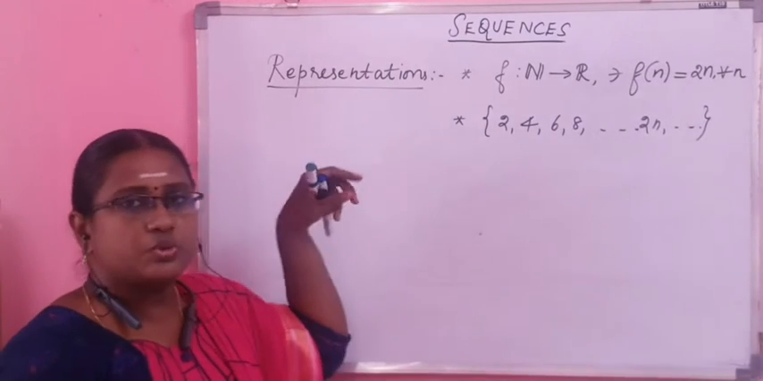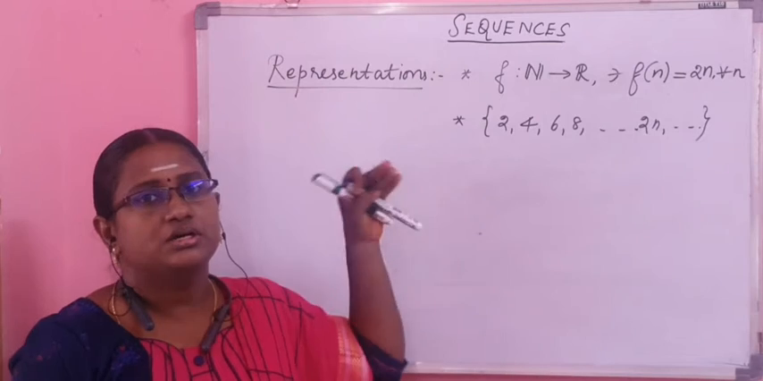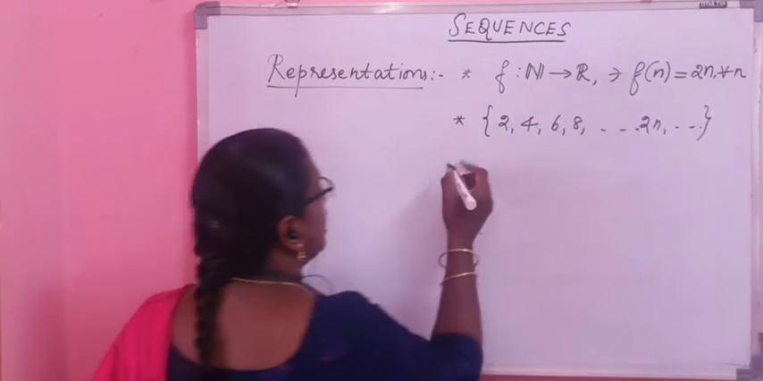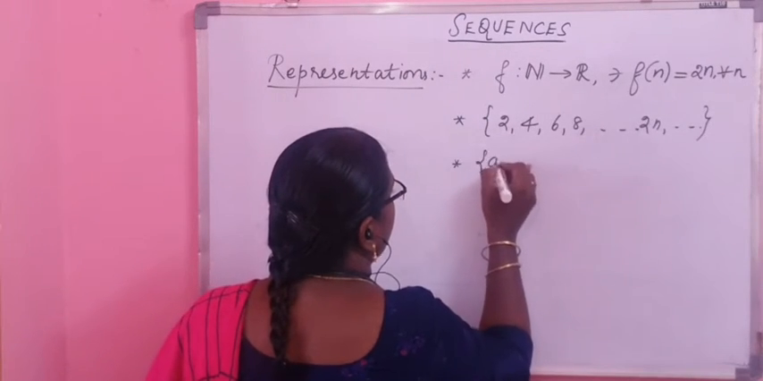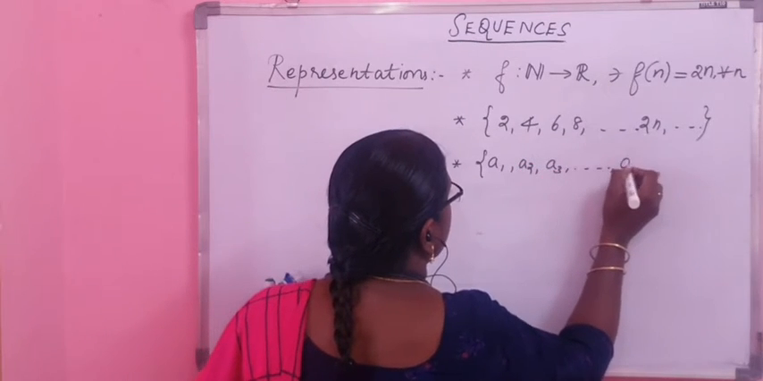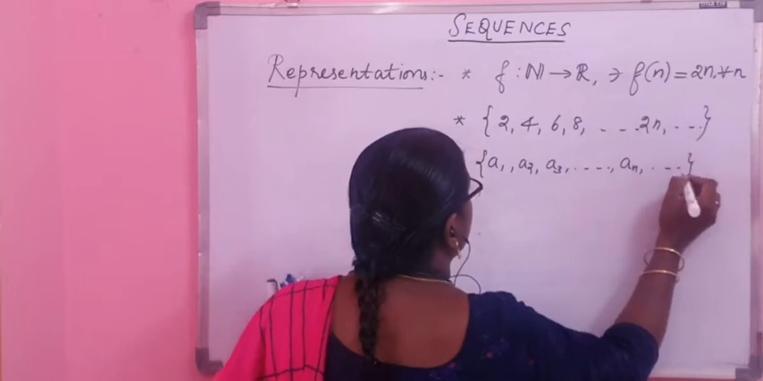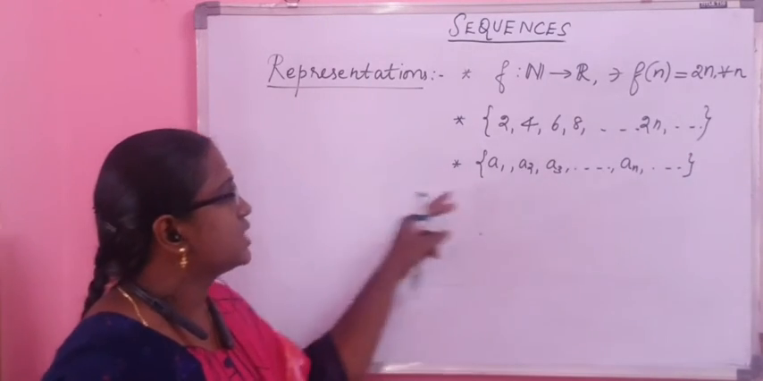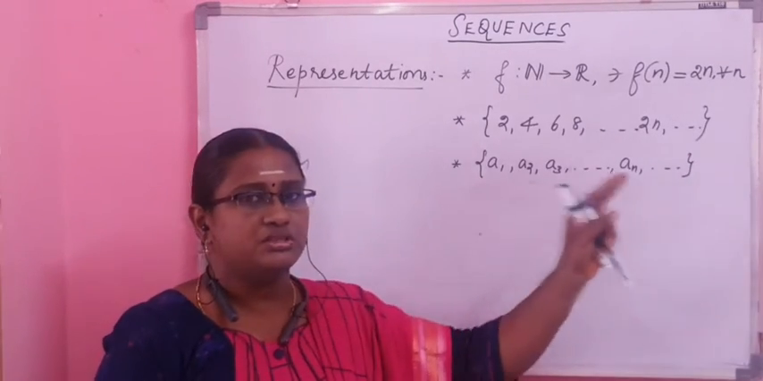The next way is to typically list the elements of the sequence. In general we write A1, A2, up to AN. Suppose you are not talking about a specific sequence, but we need to study the property in general, we just list out the elements as A1, A2, A3 and so on.